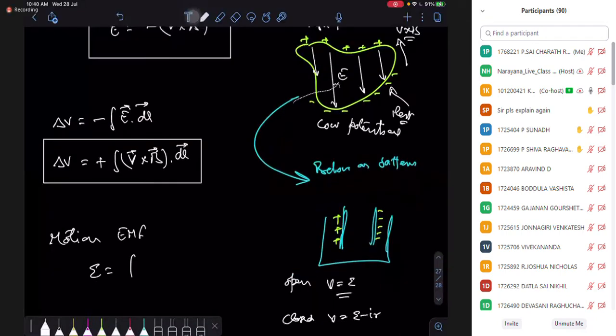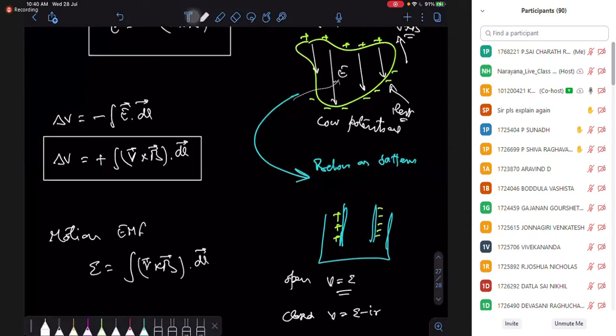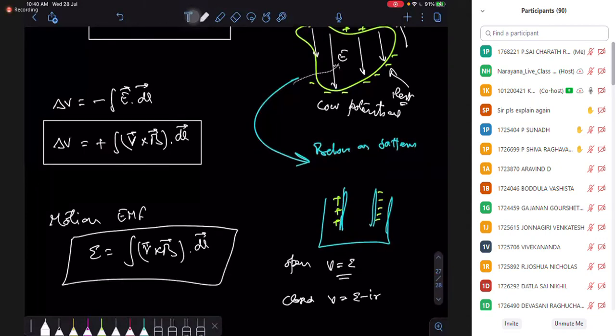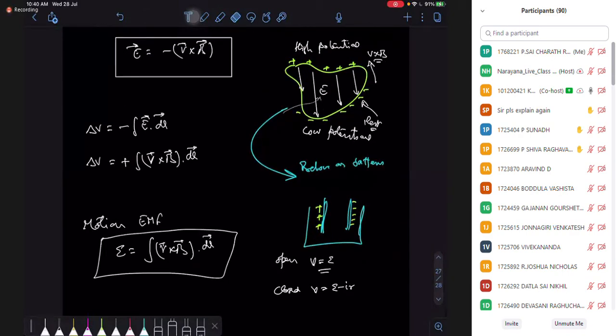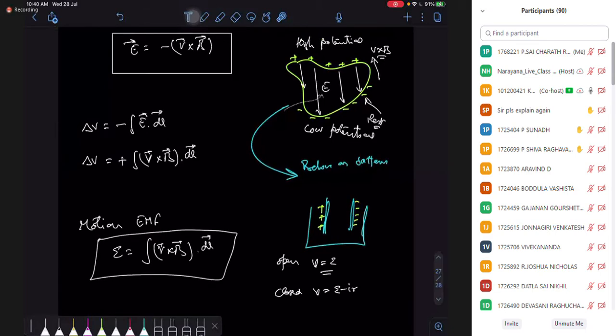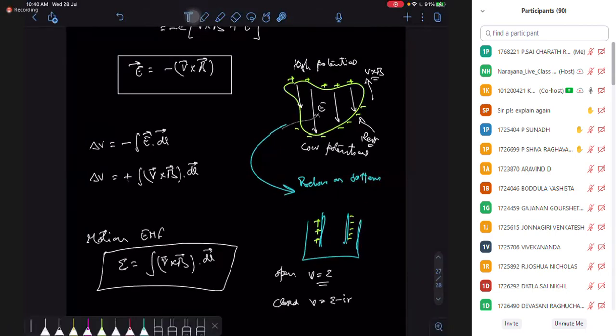So we have a value V cross B dot dl. That's my motional EMF, right? I hope you understand the point here, motional EMF. It's a very important concept. In this case, you're getting the formula for the motional EMF. You understand the reason behind it, plus you're getting the relation between the velocity of the conductor and the magnetic field, and that relation can define how much EMF is going to be generated.